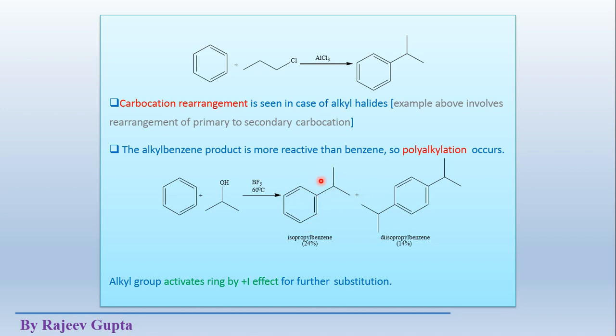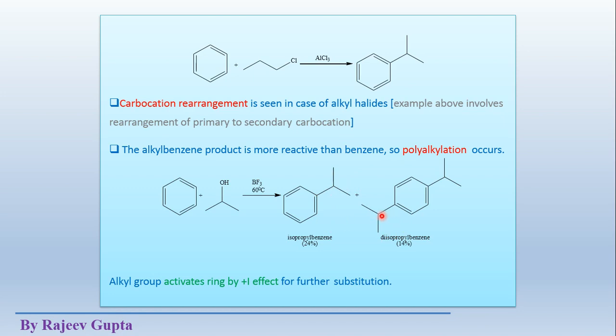So we know that alkyl groups are ortho and para directing. So ortho and para products could be obtained, but if we get the ortho product, then there could be steric hindrance between these two bulky isopropyl groups. So the para attack is more favorable.